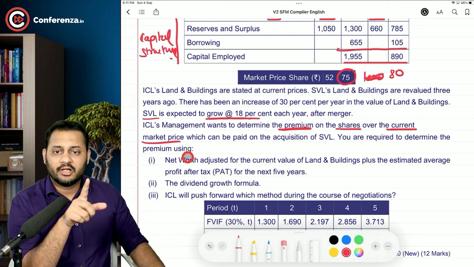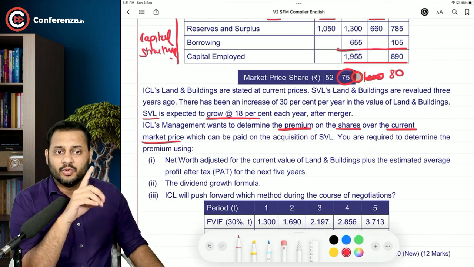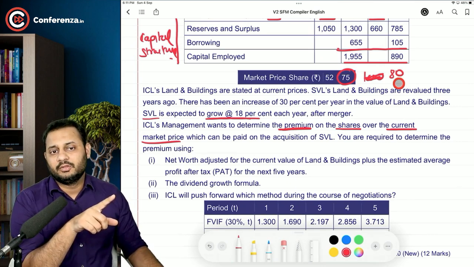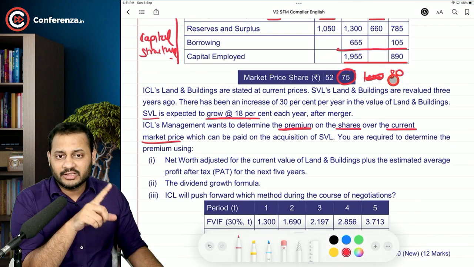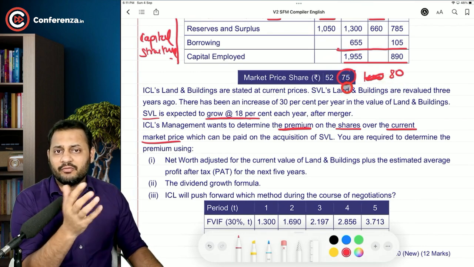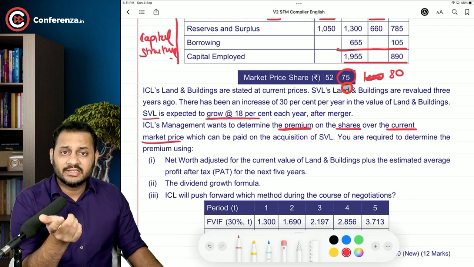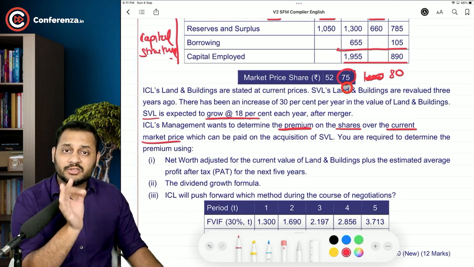That's what we want to calculate, which can be paid on the acquisition of SVL. You are required to determine the premium. That means you are required to first calculate the value of SVL. Once you calculate the value of SVL, you have to deduct 75 from it to calculate the premium in terms of rupees. And you can divide it again by 75 to calculate the premium in terms of percentage.